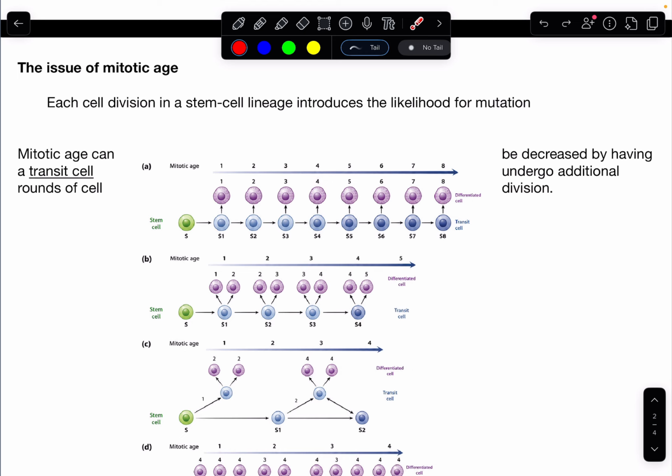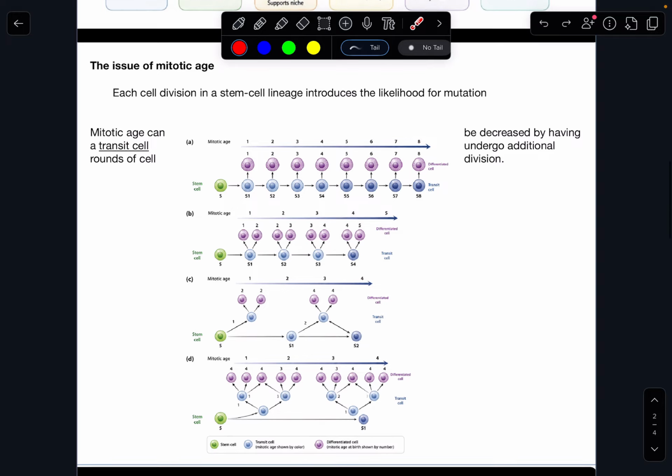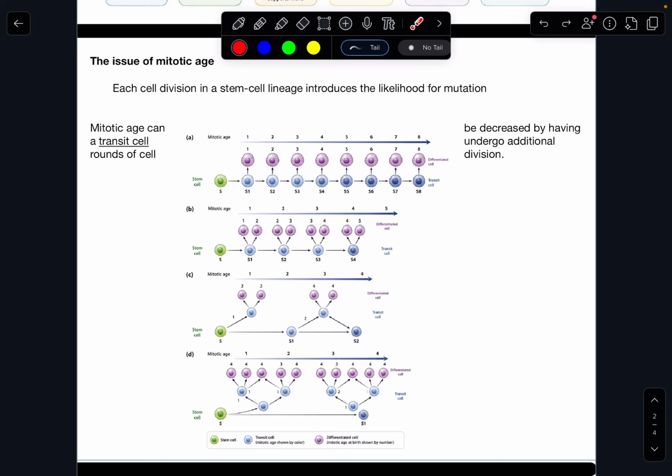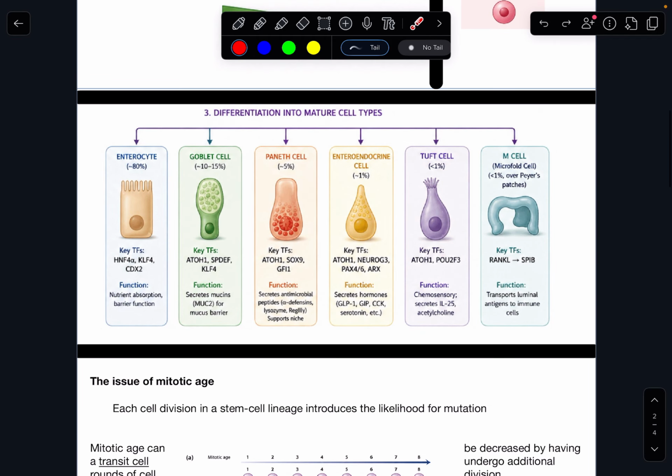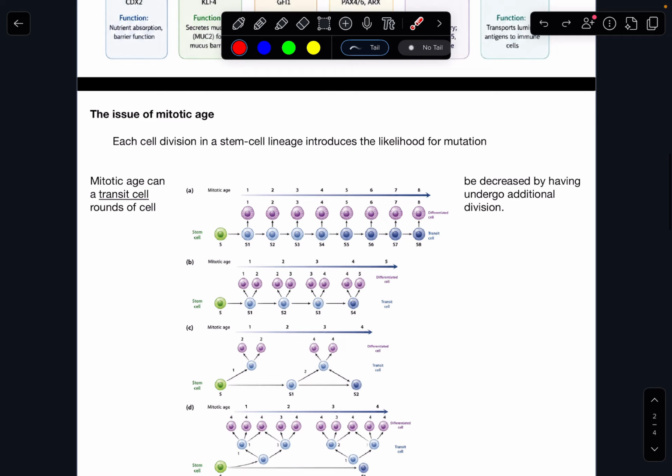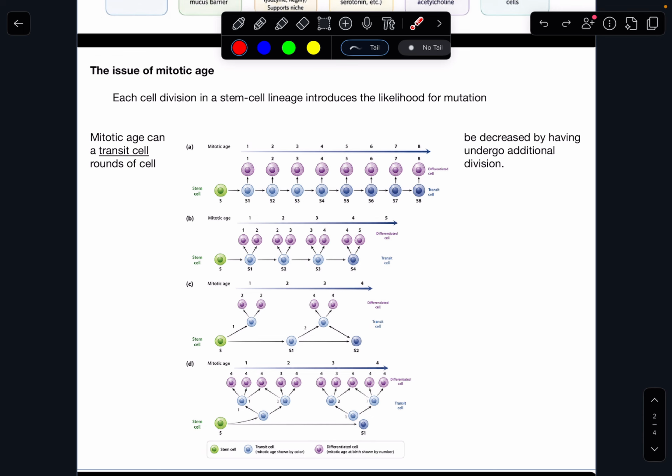And if a mutation is introduced in a stem cell, then that stem cell could potentially produce a population of cells throughout its life cycle that have that mutation and then can give rise to a faulty gut barrier, or give rise to cells like these goblet cells, Paneth cells, or enteroendocrine cells that lose their function, which can introduce a lot of pathologies within the gut. So regulating mitotic age is extremely important.